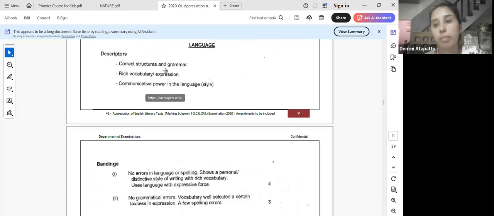Correct structures and grammar. Use sentence patterns with matching tenses, articles, pronouns, prepositions, modal verbs; your grammar should be perfect. Then rich vocabulary or expression. Your vocab, you should brush it up. Spoken language again, you can't be writing that, and you can't be repeating the same words over and over.